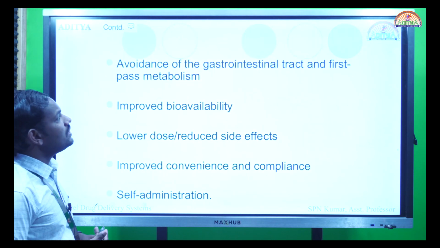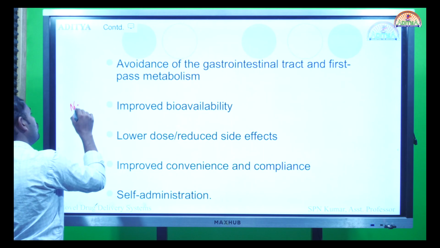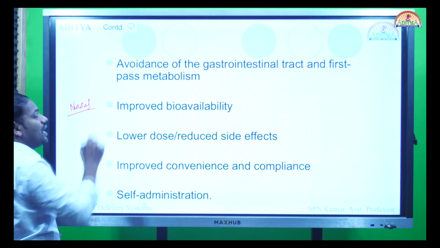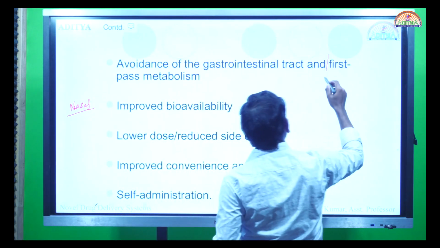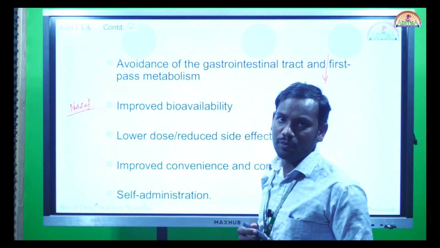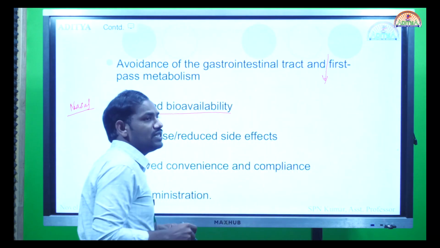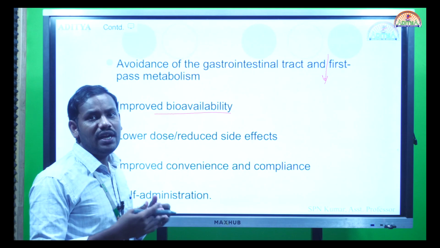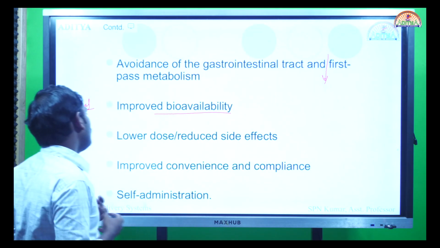Avoidance of the gastrointestinal tract: since we are giving the drug directly by the nasal route and not the GIT route, there are lesser chances of first pass metabolism. So the drug will not undergo extensive first pass metabolism. It has improved bioavailability since it is not reaching the GIT. Most of the drug will get absorbed in this region, so there is improved bioavailability.